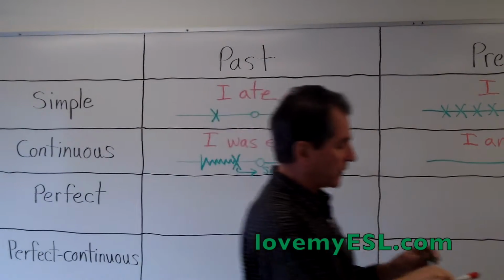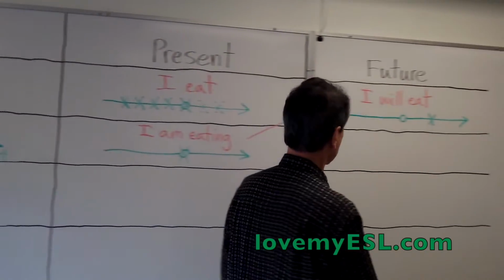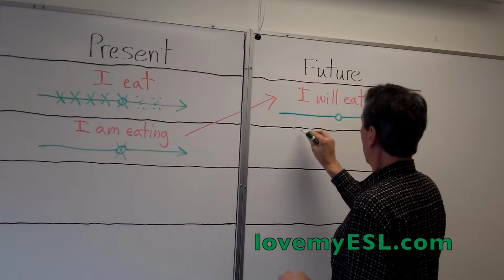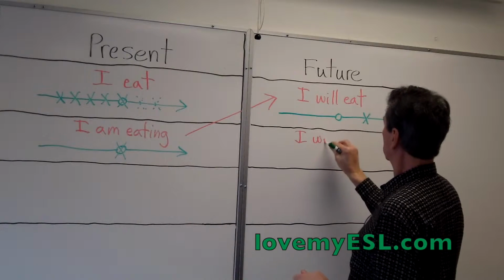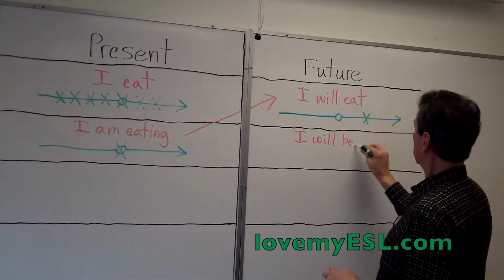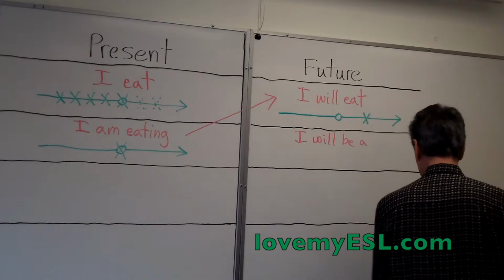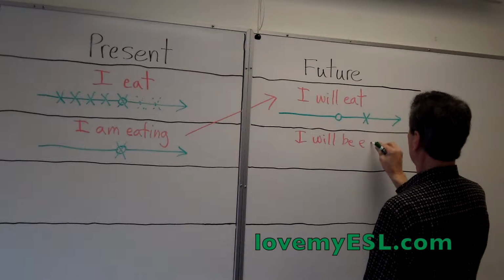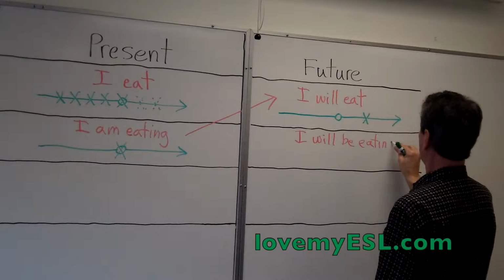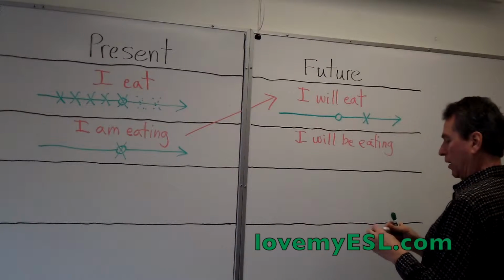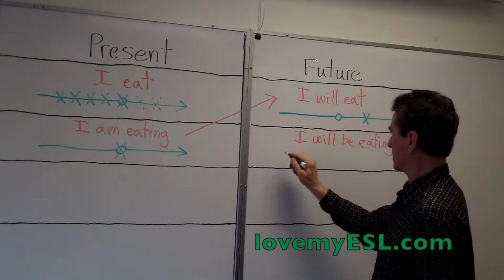Over here on the right, we have the future continuous. This looks like I will be eating. E-A-T-I-N-G. I will be eating. On the timeline, it looks like this.